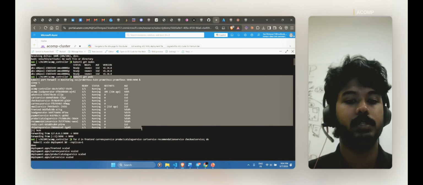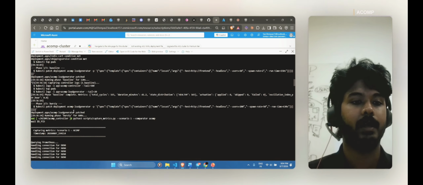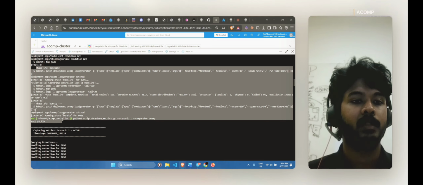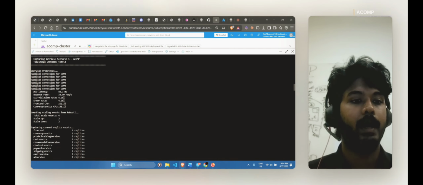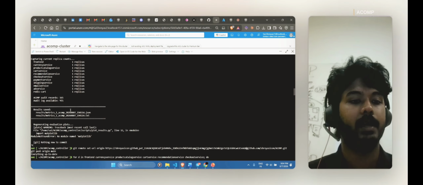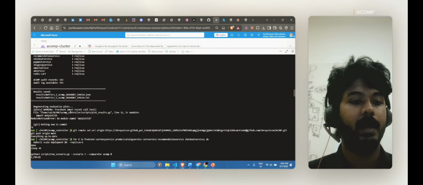Now let's run scenario 1, the bursty load. As you can see, the bursty load capture starts replicating, and all 3 baselines are compared against this, and all 4 are being run, and the results are directly displayed over here. Even the plots and figures can be seen on my GitHub with the help of the plot scripts that I have for each scenario, where each scenario runs and the metrics are directly plotted as an image. And the actuator, where the decision is taken, and the policy engine, the brain of ACOMP, are also within the code base, and users can directly replicate it.